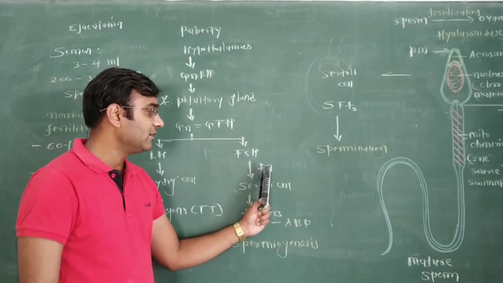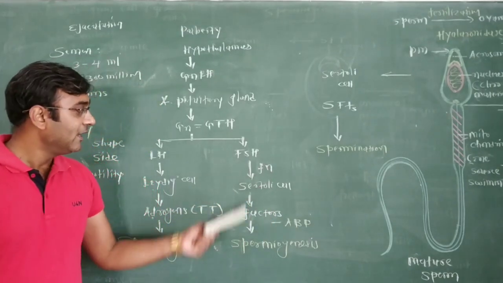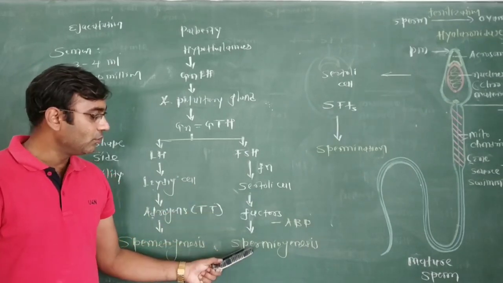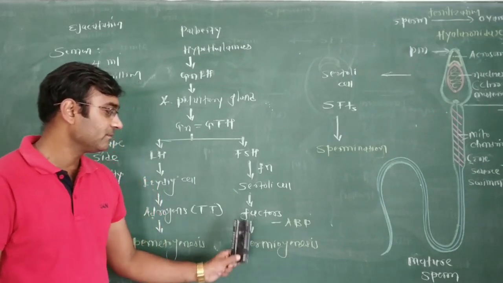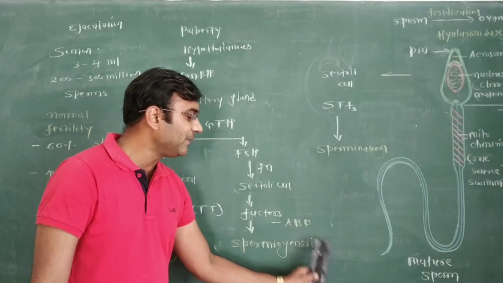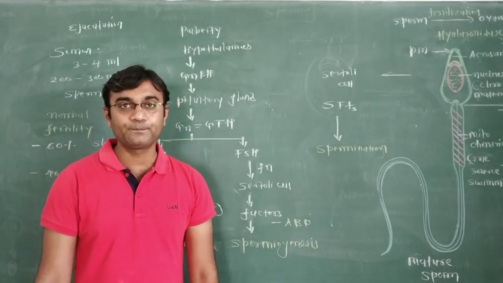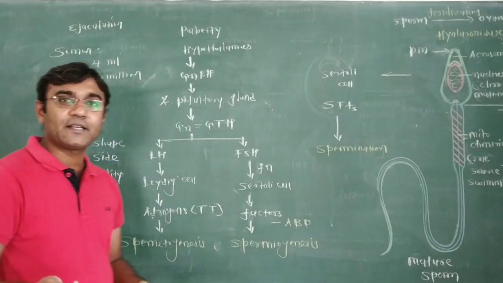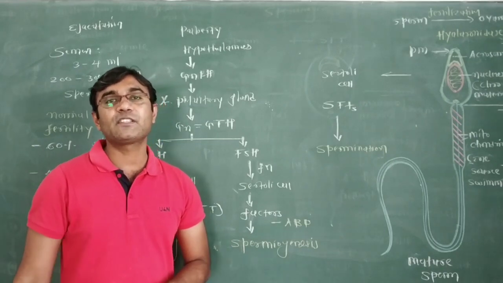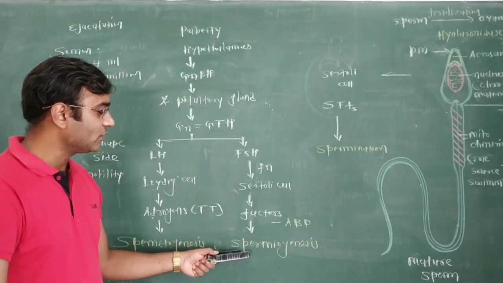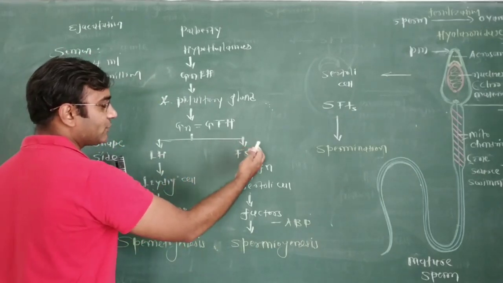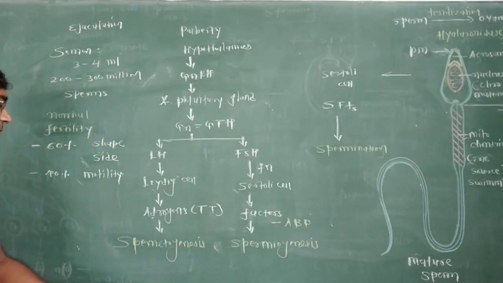Whereas FSH functions on the Sertoli cell. FSH stimulates the Sertoli cell to release factors which regulate spermiogenesis. Many factors, and one of the factors is ABP, androgen binding protein. Androgen binding protein leads to an increase in androgen concentration within the seminiferous tubule. That stimulates the rest of the procedure, that is spermiogenesis. So the two hormones FSH and LH affect the procedure of spermatogenesis and later spermiogenesis.